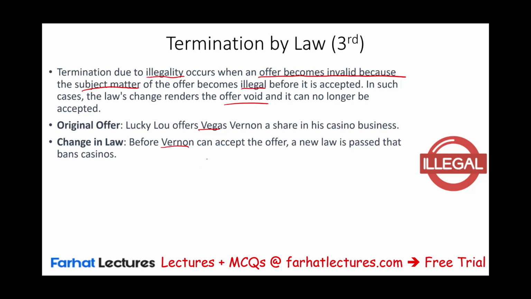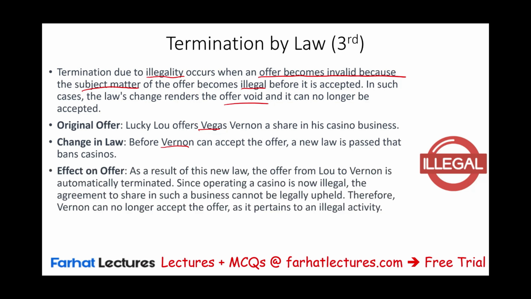Before Vernon can accept the offer, a new law is passed in that state banning casinos. Guess what? As a result of the new law, the offer from Lou to Vernon is automatically terminated, since operating a casino is now illegal. So the agreement to share in such a business cannot be legally upheld. Therefore, Vernon can no longer accept the offer because it's an illegal activity.